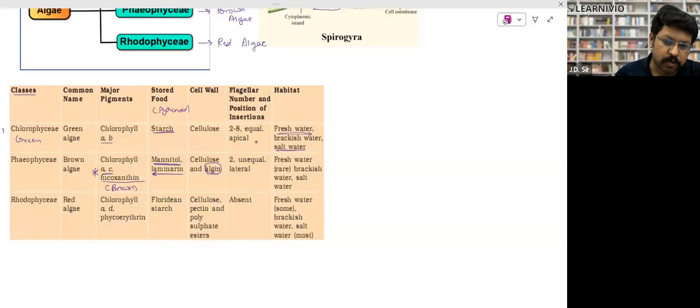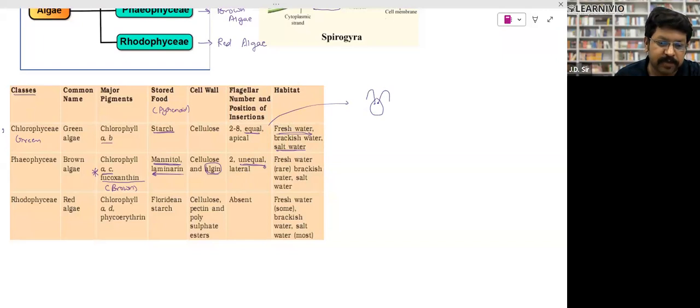And look, here the flagella are equal. 2, 4, 8 flagella will be here. Here the flagella will be unequal, right? So what does it mean by equal flagella? Equal flagella means, suppose this is algae, this is a Chlamydomonas actually. This is a green algae. They will have two flagella and both flagella will be equal in length.